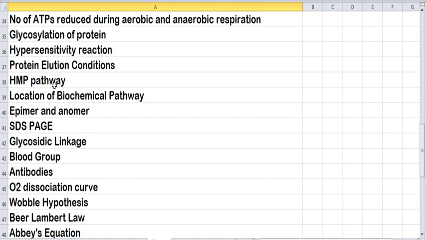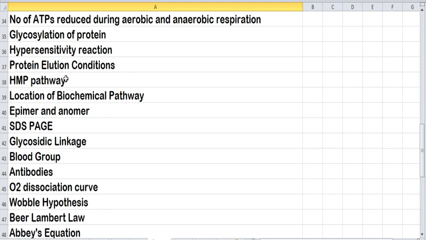Next, hypersensitivity reaction. There are 4 types of hypersensitivity reaction. Again, I'm telling you, in the QB book, you can find the difference between all the 4 types. So you can study that particular tabular column along with the other things that you should know. Next, you should know about protein elution conditions in different types of chromatography.